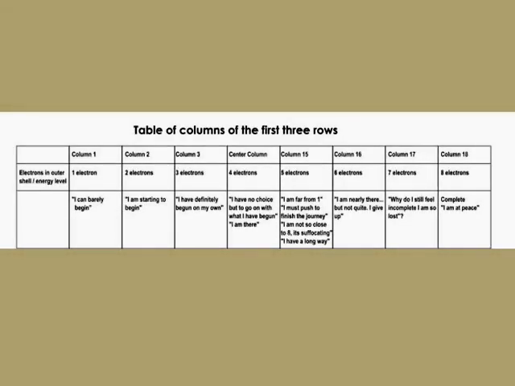It also has tables of the second row, tables of the third row, which are a good quick reference for you to pick out the characteristics of every element in the periodic table.